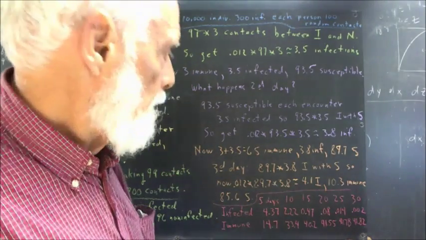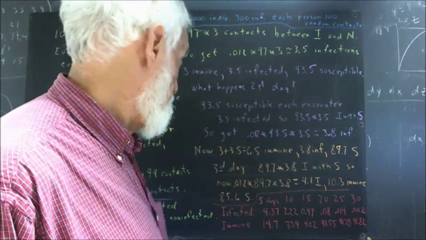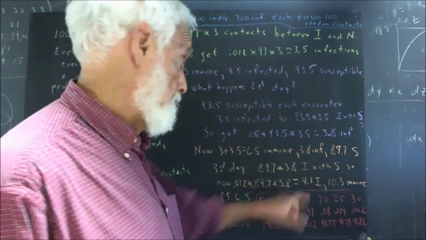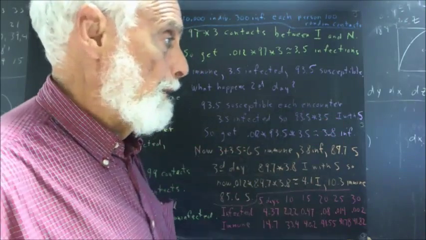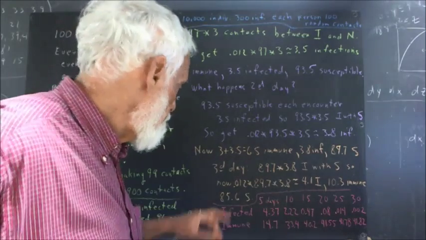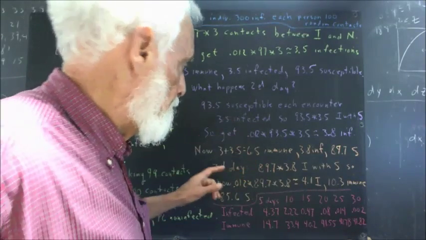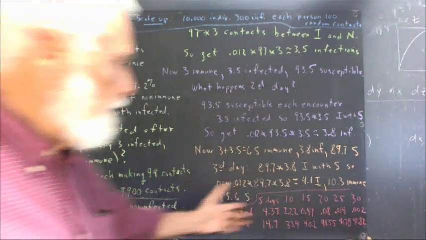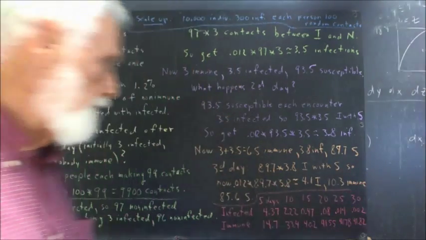We observe that the number of infected people keeps going up. Now, they can't keep doing that forever. There are only 100 people. Get 4 people a day, you'd run out of people to infect in about 20 days. But we could continue the calculation. And if we do, here are representative numbers of what we get.